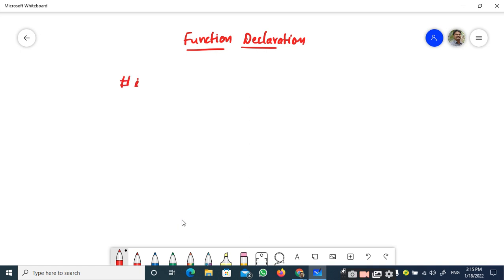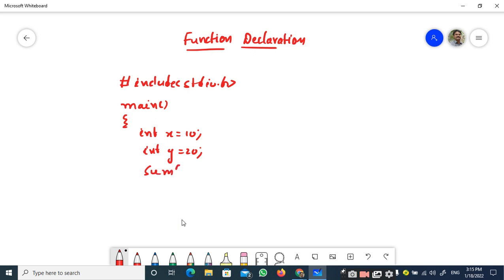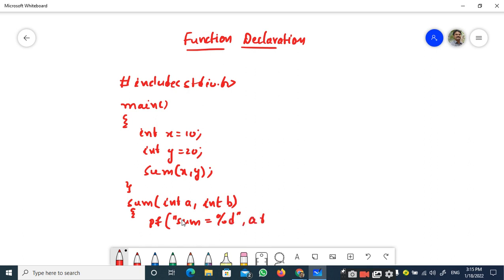I have written the code like this: hash include stdio.h, main, int x is equal to 10, int y is equal to 20, sum of x comma y, sum int a comma int b, printf sum is equal to percentile d.